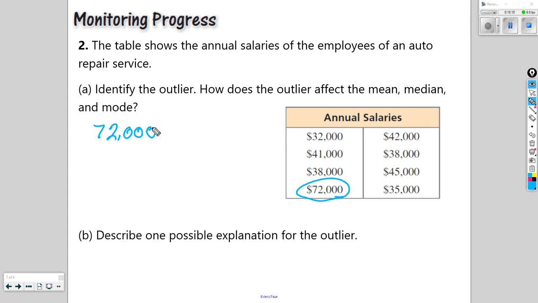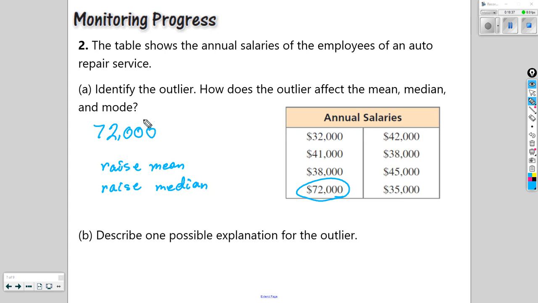How that affects the mean, median, and mode is it's going to raise the mean. Absolutely, it's going to raise the mean. Now, it doesn't always affect the median, though. If we had two values that were the same in the middle, taking that value out might leave that same value. But in this case, it also raises the median.